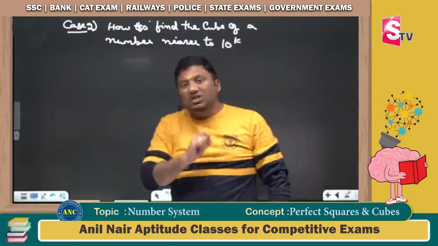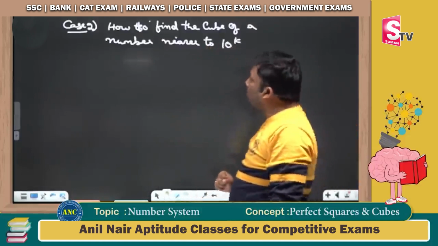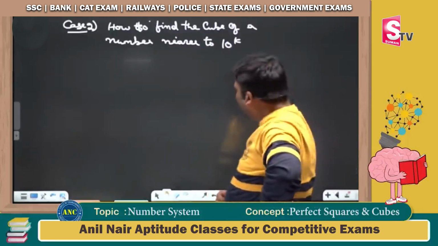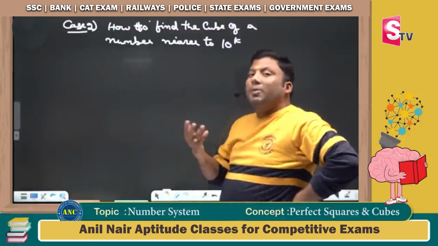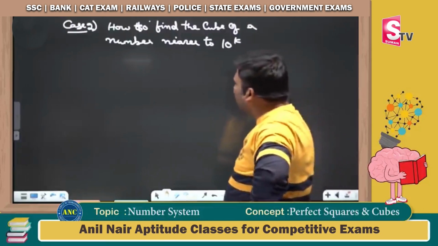This concept is extremely important when we are solving DI calculation based problems, and it can also be applied in arithmetic problems where there is a 2% increase for 3 years, or a 1% decrease for 2 years. I hope it is clear how to find the cube of a number.